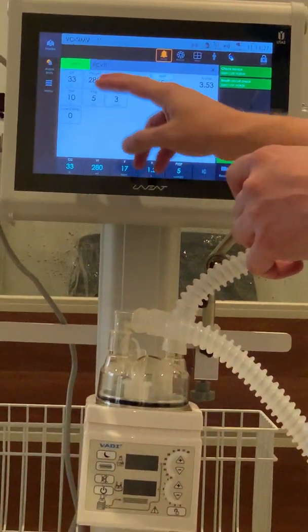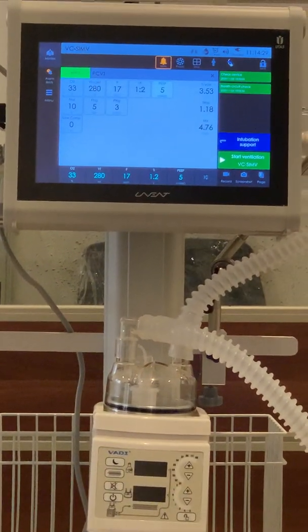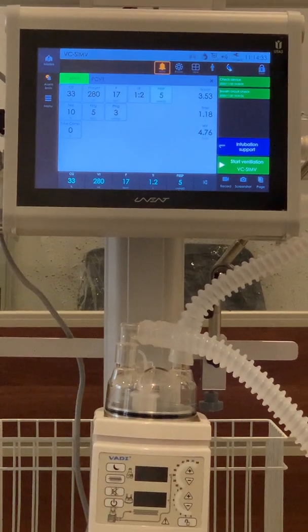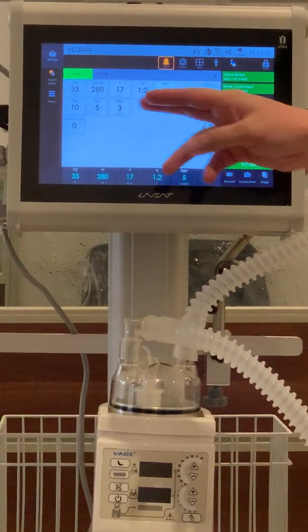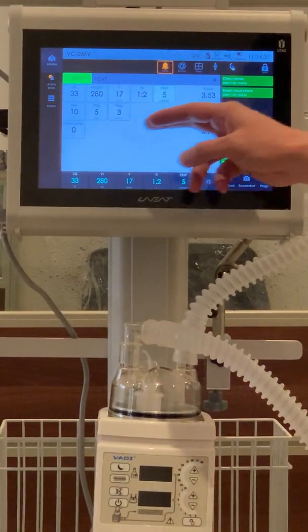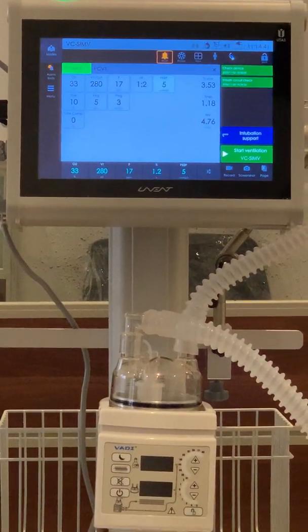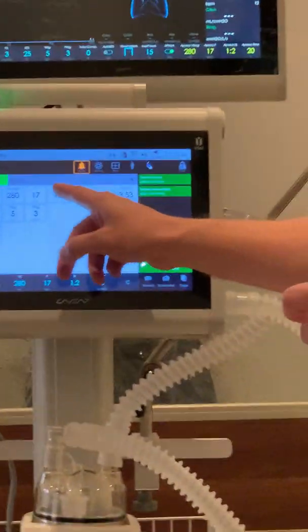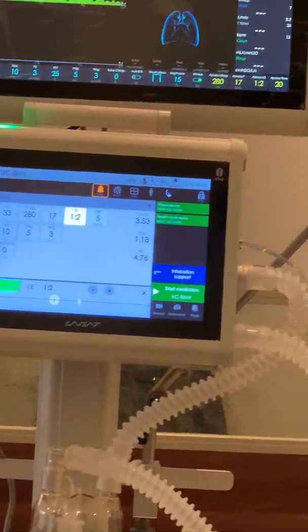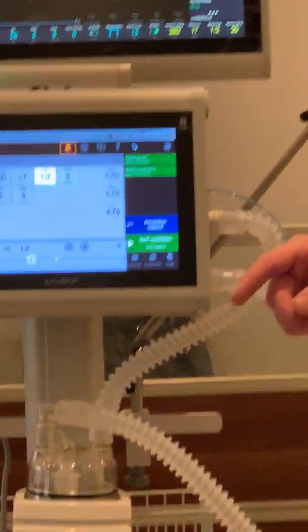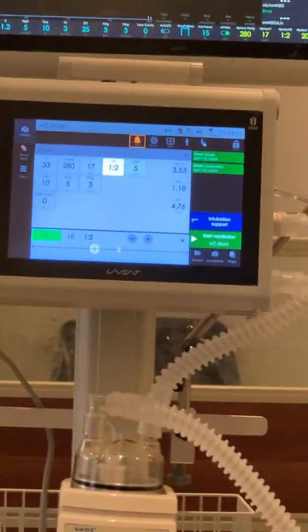Okay, so while we're explaining the respiratory mode settings, there are two main groups: parameters available for setup and parameters which are calculated. Some of the doctors are accustomed to setting up inspiratory time instead of the IE ratio.